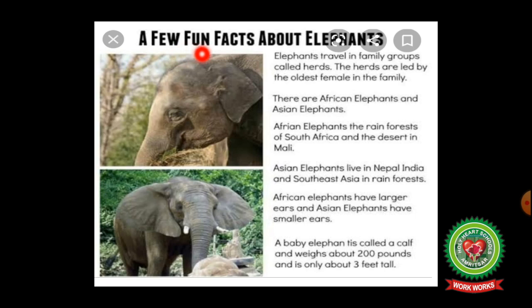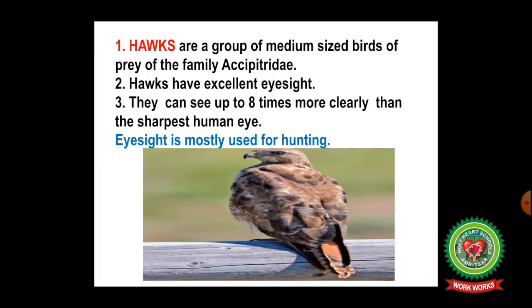A few fun facts about elephants. Elephants travel in family groups called herds. The herds are led by the oldest female in the family. There are 2 types of elephants, African elephants and Asian elephants. African elephants live in the rainforest of South Africa and the desert in Mali, while Asian elephants live in Nepal, India and Southeast Asia in rainforest.